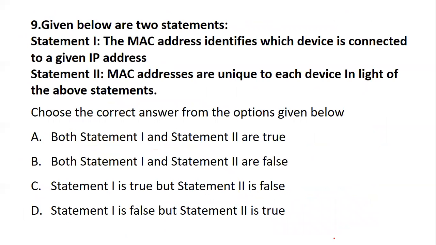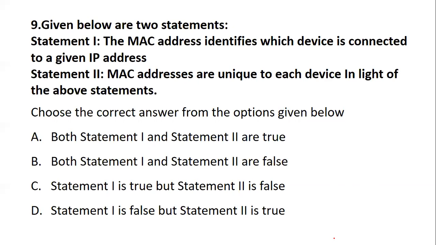Now, question number 9. Given below are two statements. You have to tell which of them are correct and which are wrong. Statement 1: the MAC address identifies which device is connected to a given IP address. Statement 2: MAC addresses are unique to each device. In the light of the above statements, you need to say which is right: whether statement 1, statement 2, both true, both false, or one true and one false.